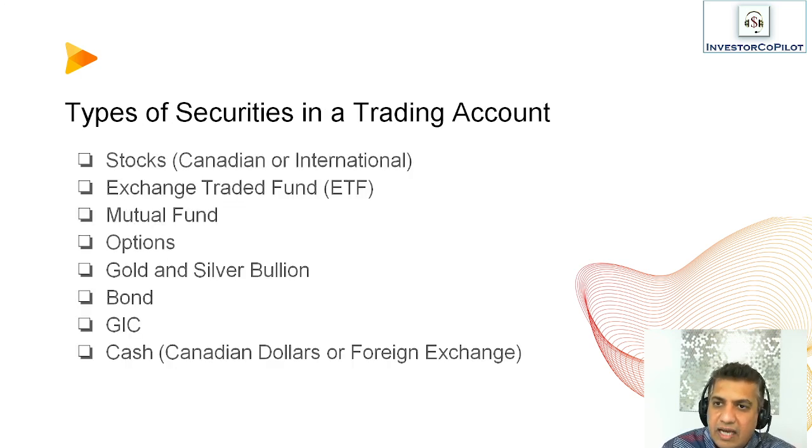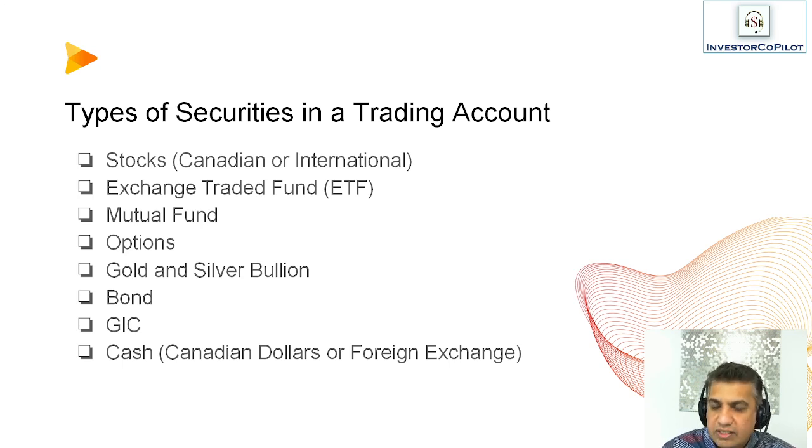Now, let's look at types of security in a trading account. There are many types of financial products or securities you can hold in a trading account, right from stocks. It could be Canadian stocks or US stocks if you trade in US dollars, exchange traded funds, ETFs, mutual funds, options, gold and silver bullion, or fractions of gold and silver, or any other precious metal as well, you can hold in your account.